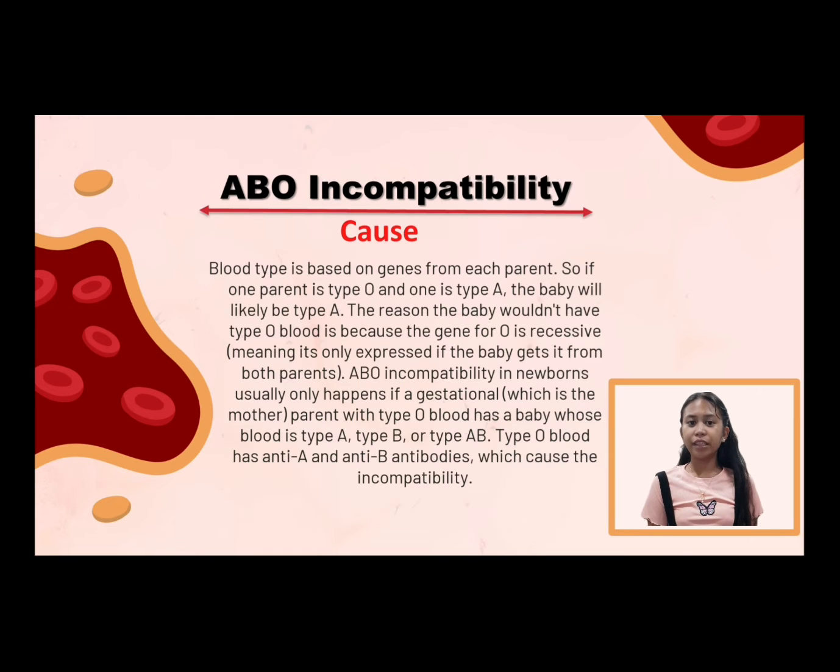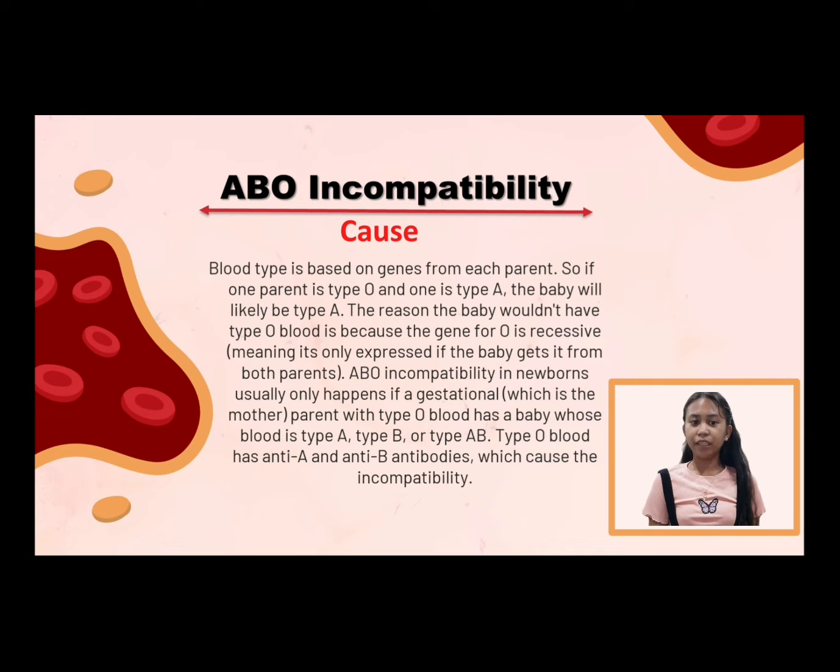ABO incompatibility causes. Blood type is based on genes from each parent. So if one parent is type O and one is type A, the baby will likely be type A. The reason the baby wouldn't have type O blood is because the gene of O is recessive, meaning it's only expressed if the baby gets it from both parents.